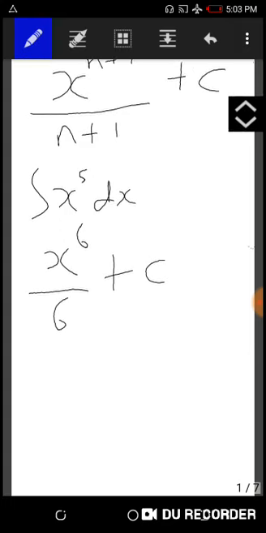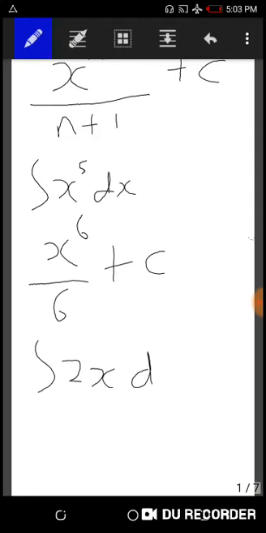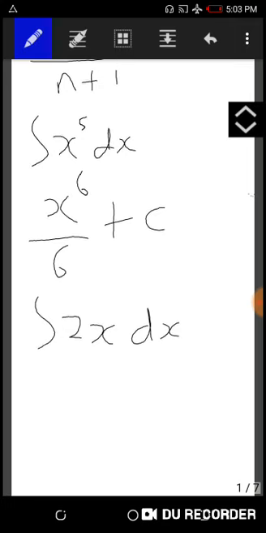Let's look at a few more examples. What about if we want to integrate maybe 2x with respect to x? How does that work out? Of course, you still write x back. Now the question becomes, what is the power of x here?